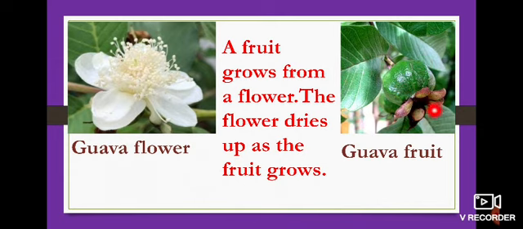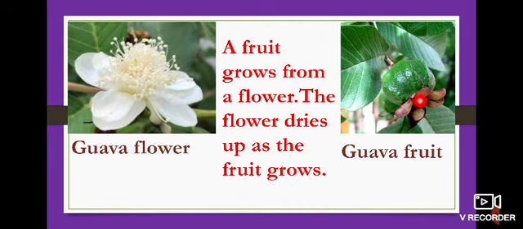Look at here. The flower dries up as the fruit grows. D-R-I-E-S, dries. The flower dries up as the fruit grows. When the flower is fresh, does the fruit grow? No, the flower dries up.